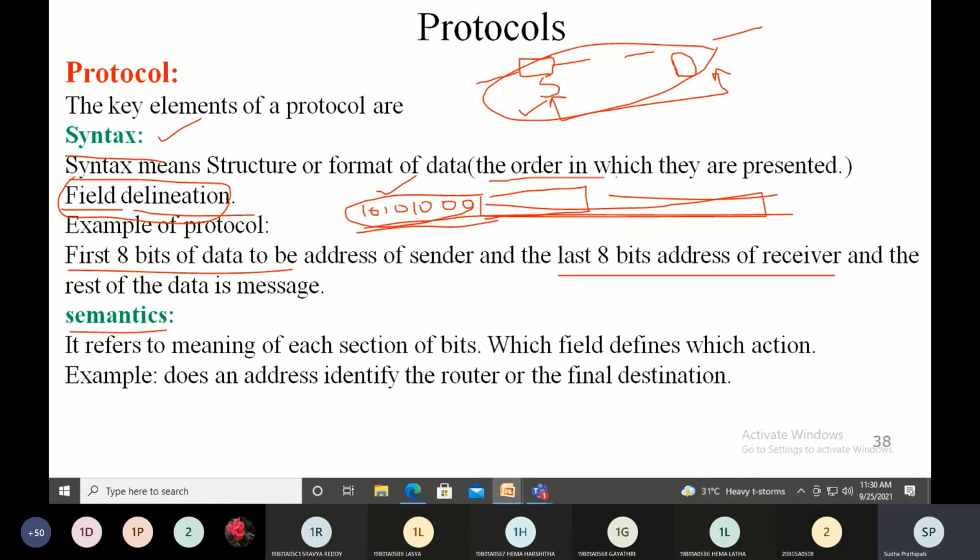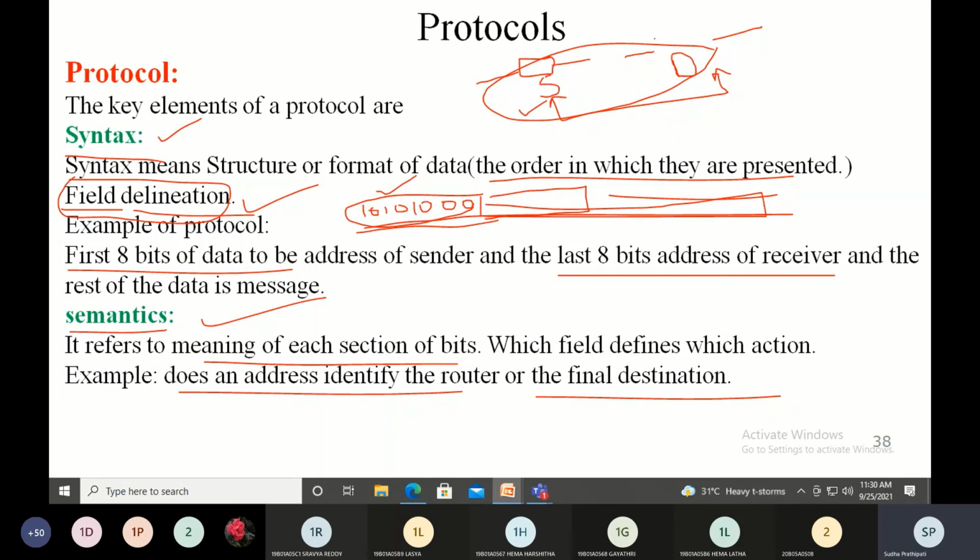It does not know the order in which they are presented, and also the field delineation, like what each and every field represents. And coming to what is a semantic protocol, a semantic protocol refers to the meaning of each section of bits. For example, does an address identify the router's address or the final destination address? So that is semantic protocols.